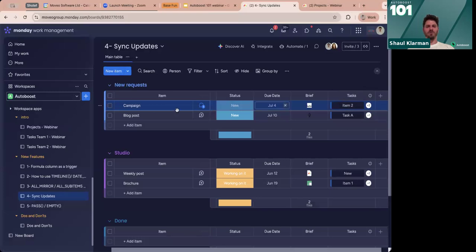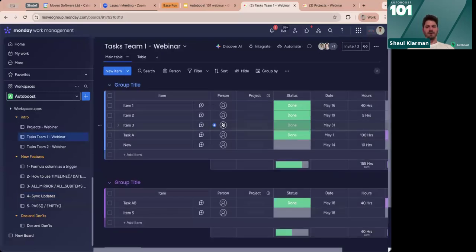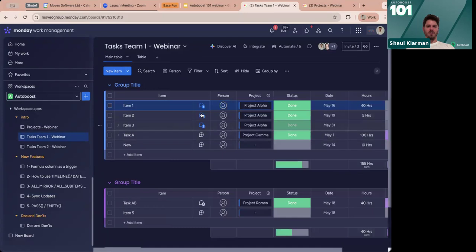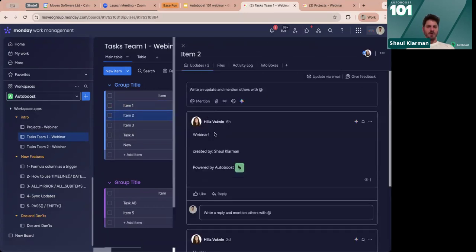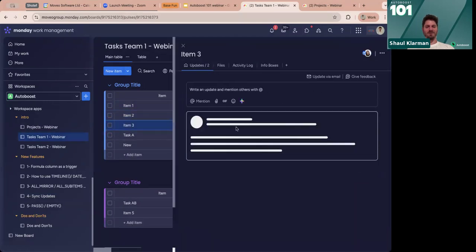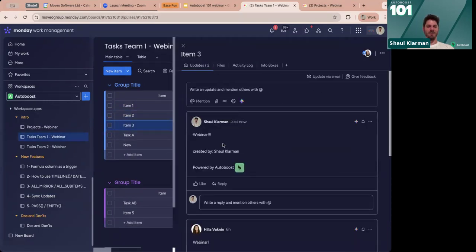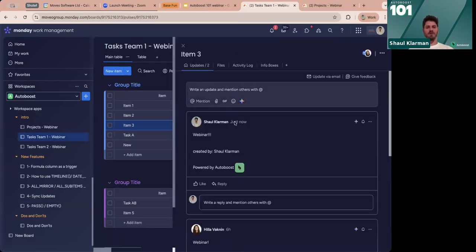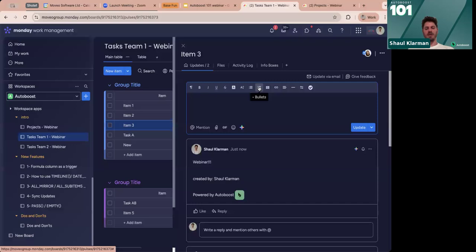And if I go to, I don't know where it is, but let's have a look right here, for instance. I think it was item 2, webinar. All right. We've tested it so you can see it. All of those are in here. Just now, webinar created by me. So it allows me to take those updates and put those into different items, and it will work the other way around as well.